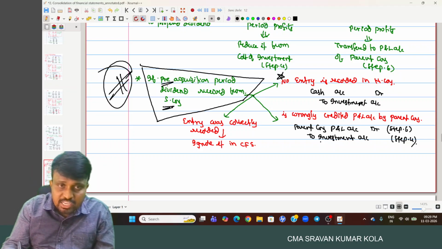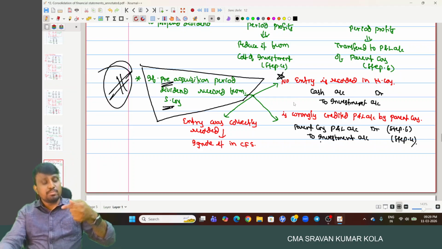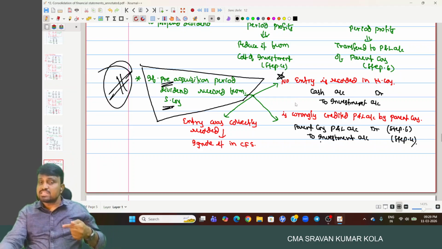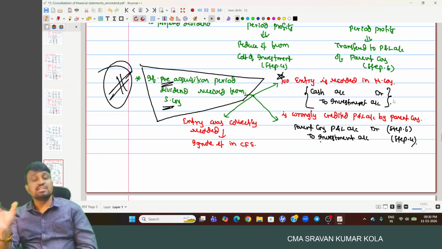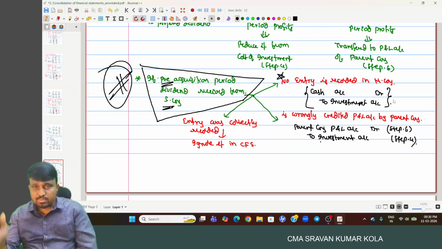As we discussed, it is a pre-acquisition period. So cash account debited to dividend income. Then what is the second entry? Dividend income account debited to investment. Reduce it from investment, so investment account is credited. So in total, in a single entry, we write cash account debited to investment.